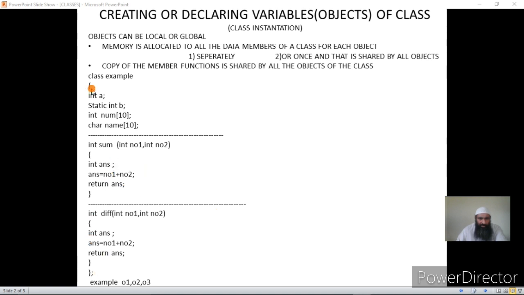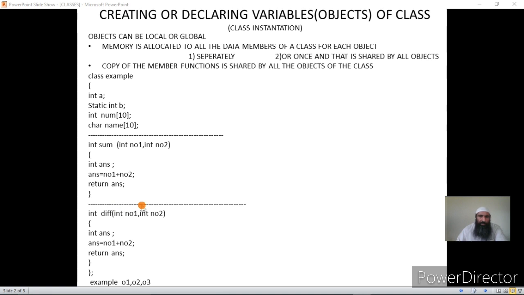Now it has got two functions defined inside the class body. Where does the class body start? From the starting curly brace to the ending curly brace, where you have got a semicolon. Then you have got two functions. If you see, two functions are completely defined within this class definition, therefore they are function members of the class.